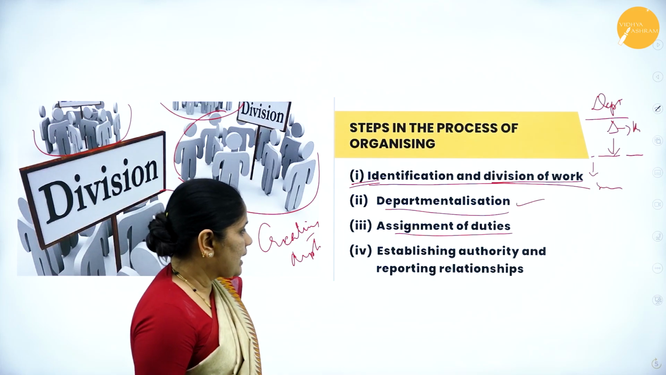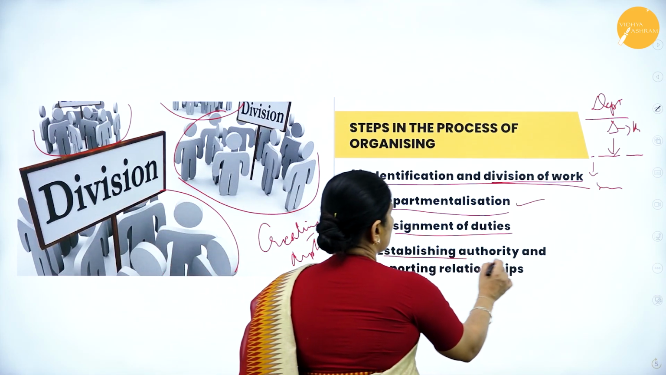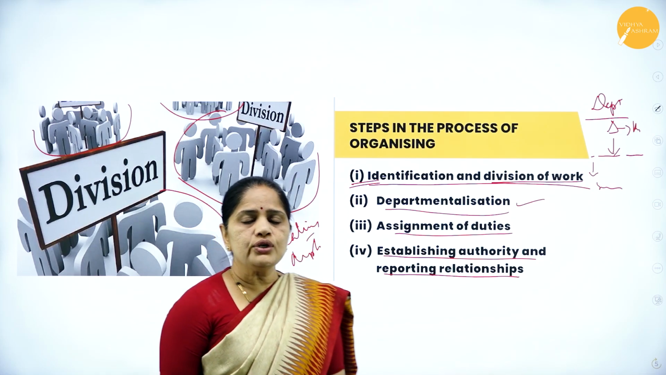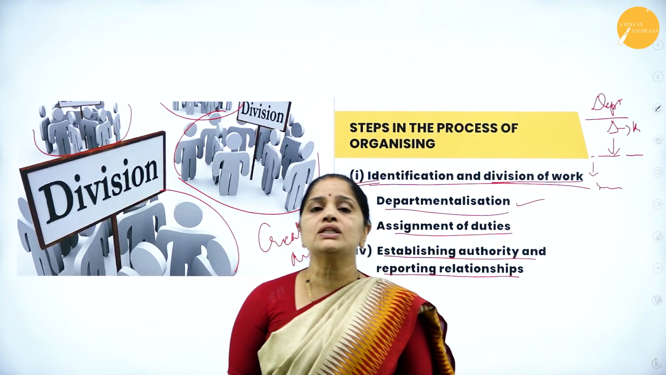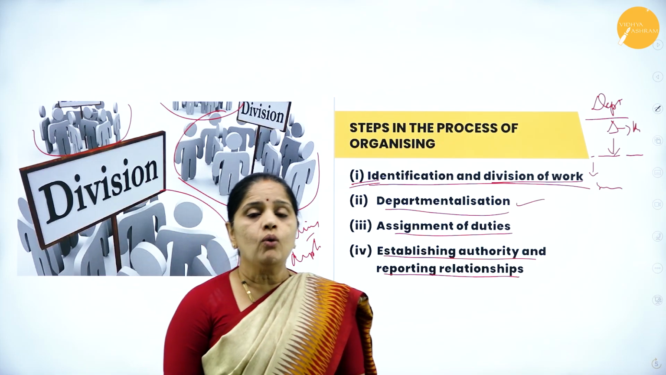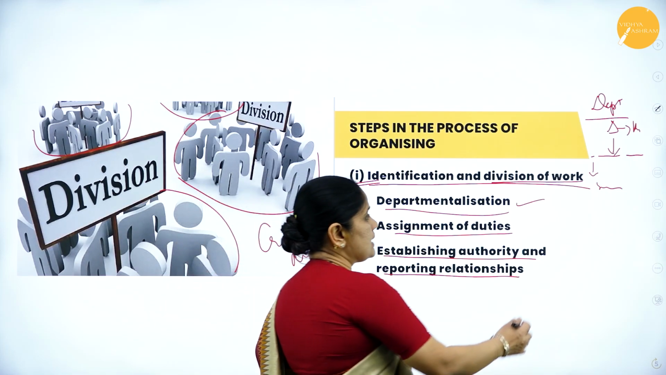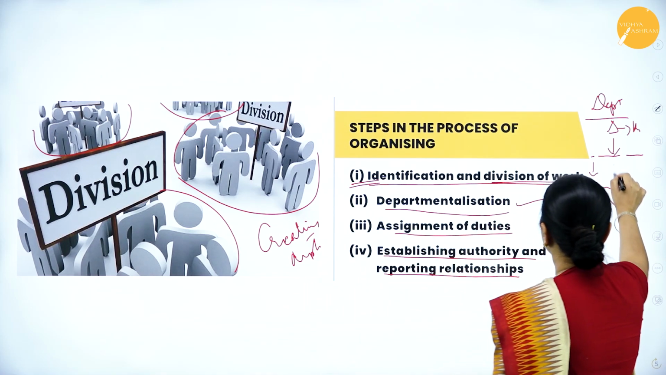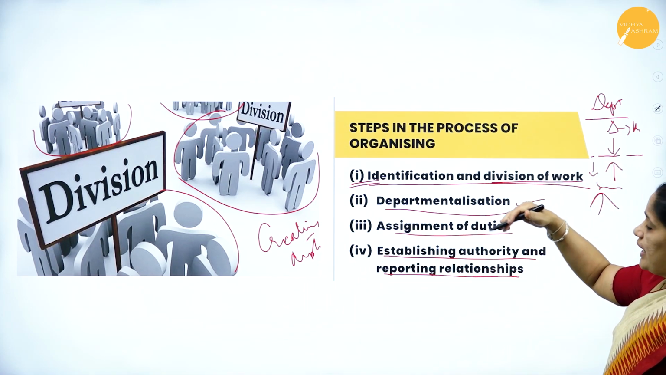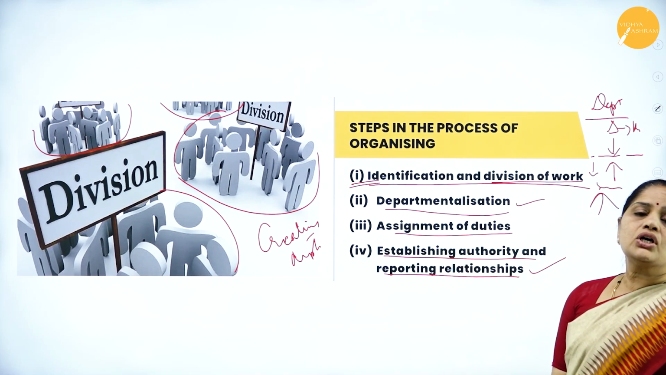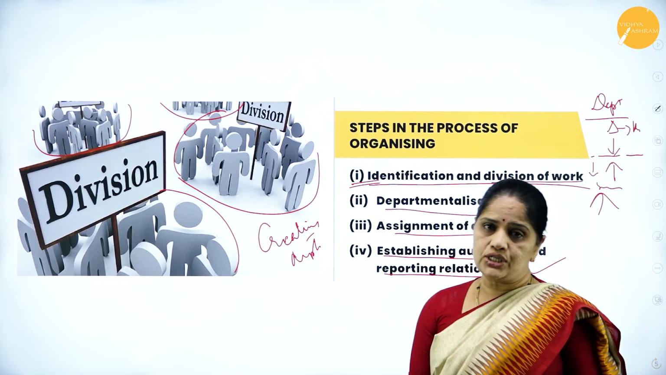Then the next one is establishing authority and reporting relationship. Here you will be defining the authority given for each job. What is the authority and what is the responsibility? Who is answerable to whom? Who is the boss? Who is the subordinate? Everything will be defined here, in establishing authority and reporting relationships.